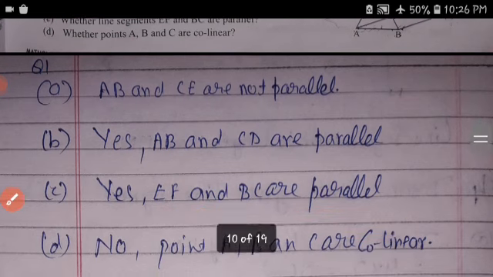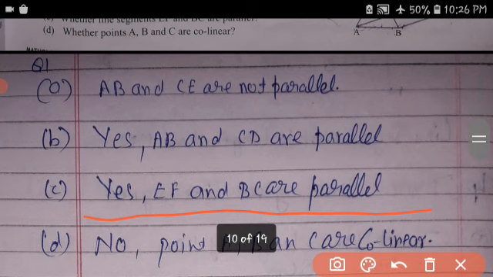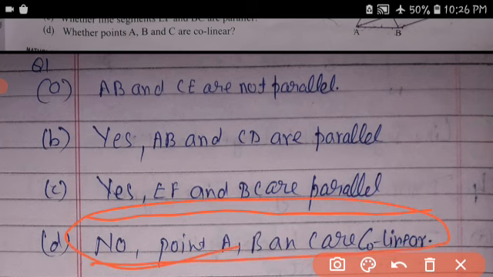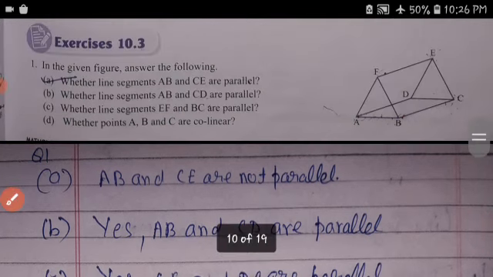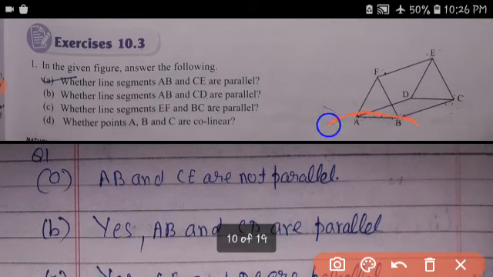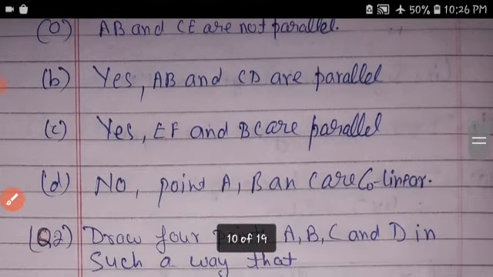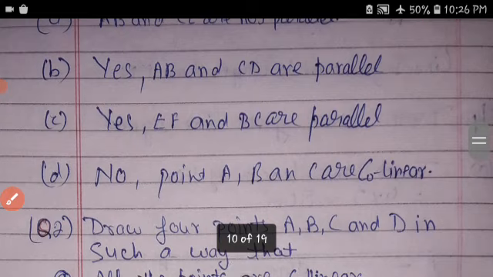Are points A, B, C collinear? No, points A, B, C are not collinear. Why? Because A and B are on the same line and C is on the other line. So A, B, C are not collinear.